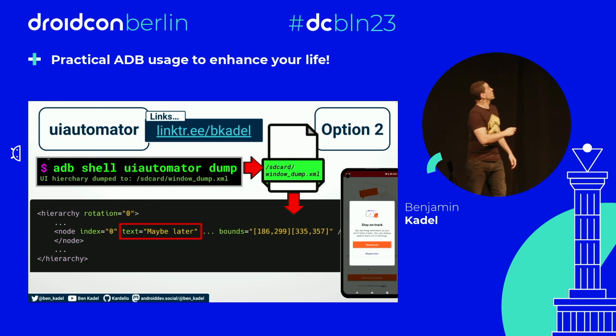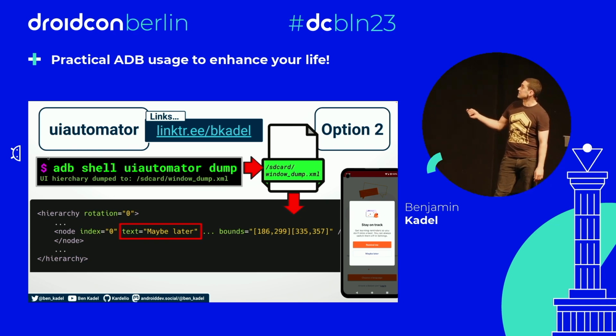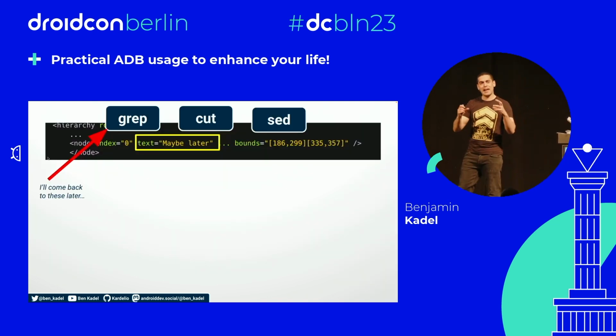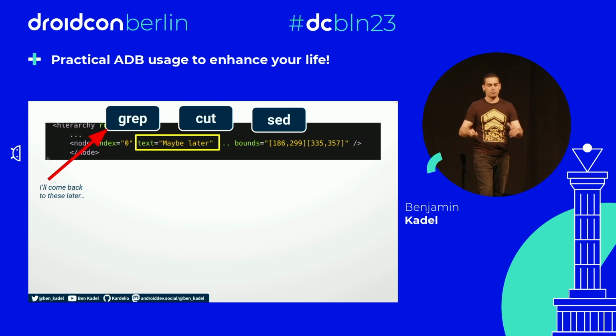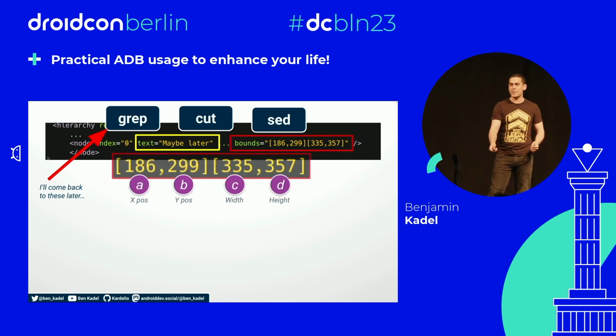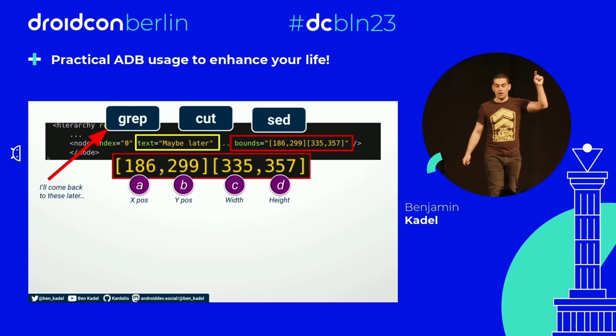So if we've used dump as the screen in this state here, there's that maybe later button in gray. Somewhere in my massive XML tree, there's a node that has the text, maybe later. That's my button. So we can take that XML output, and then we can use other programs like grep, cut, and sed to sort of search through it, parse through it, find that node with my matching string, and then find this bounds attribute that sits right next to it. And this is just rectangle bounds. From left to right, it's the top left corner in x and y of the rectangle, followed by the width, followed by the height. And there's my view's rect.